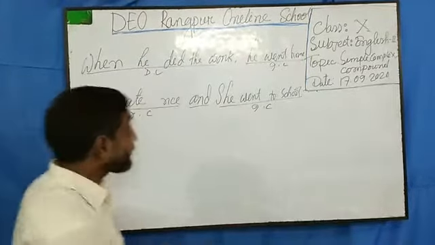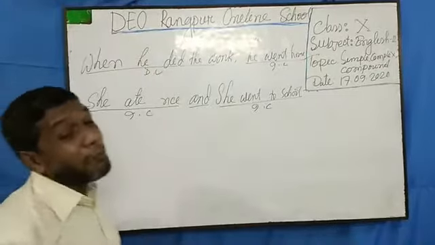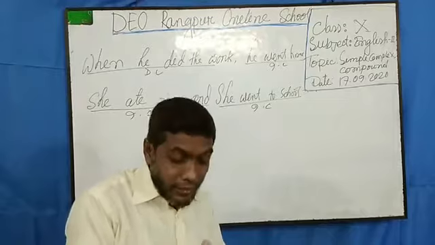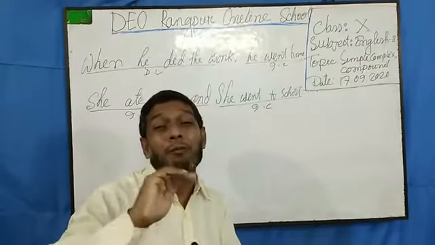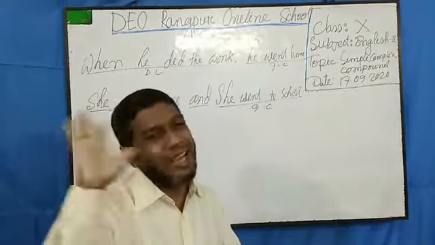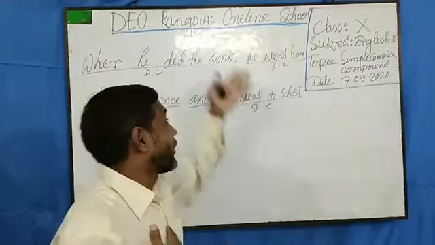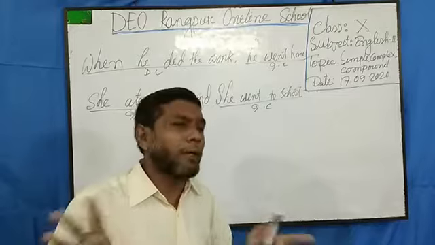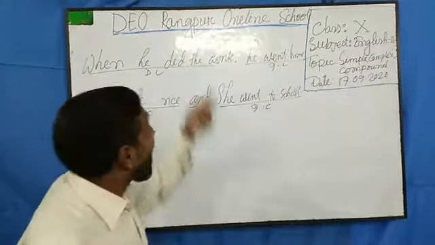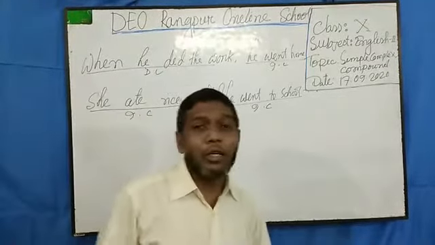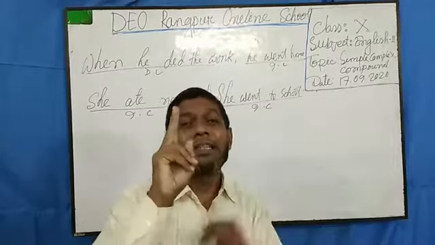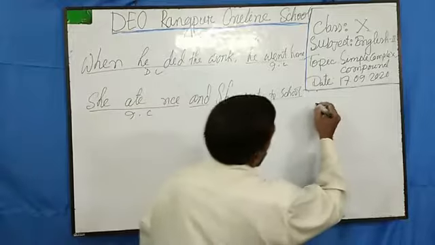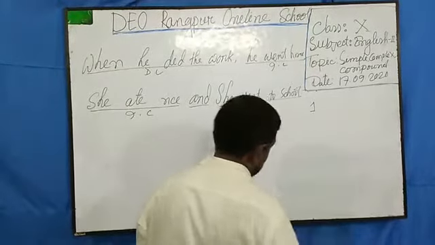Now if I want to make a simple sentence from either of these sentences, what is my technique? My technique is that we must minimize a clause from here. Otherwise I cannot make the sentences simple. It will be difficult for you. So how can I minimize a sentence? I told you there are three techniques. So what are the techniques I am going to show you? Technique number one.